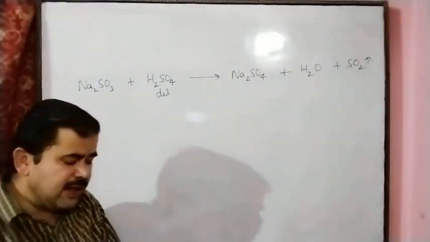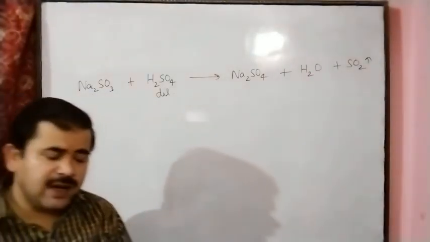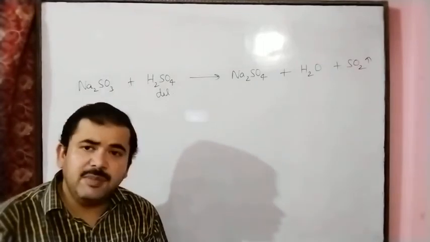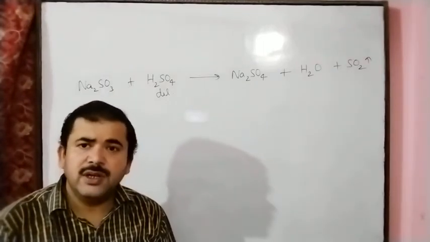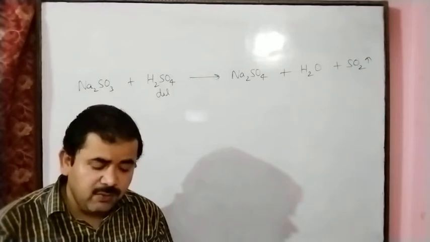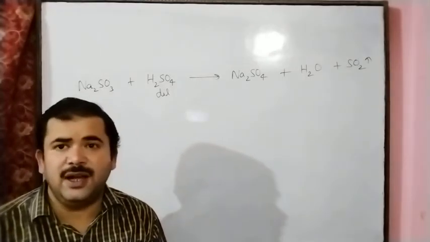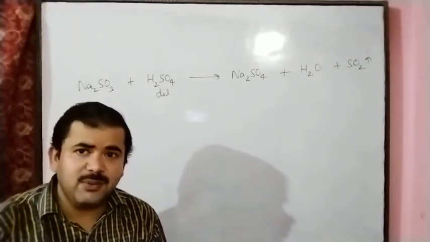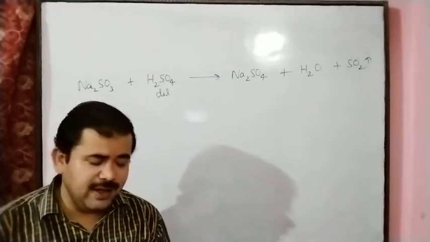In the same manner, in the second example, calcium carbonate reacts with dilute hydrochloric acid, and we get calcium chloride, water and carbon dioxide gas. So in this second equation we are getting carbon dioxide gas.